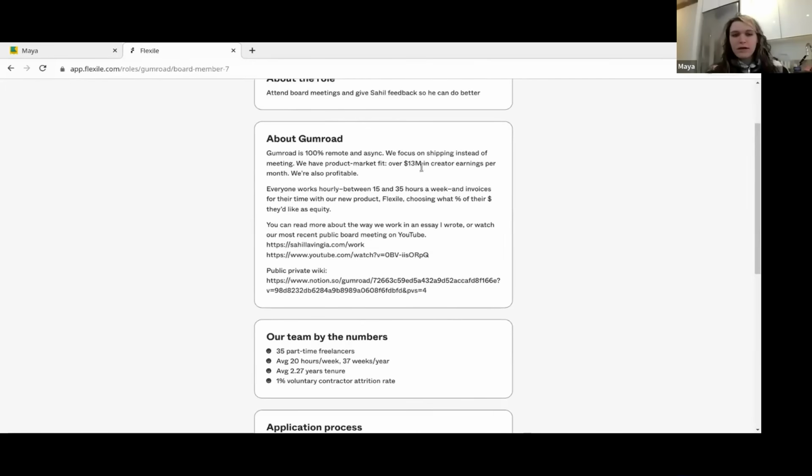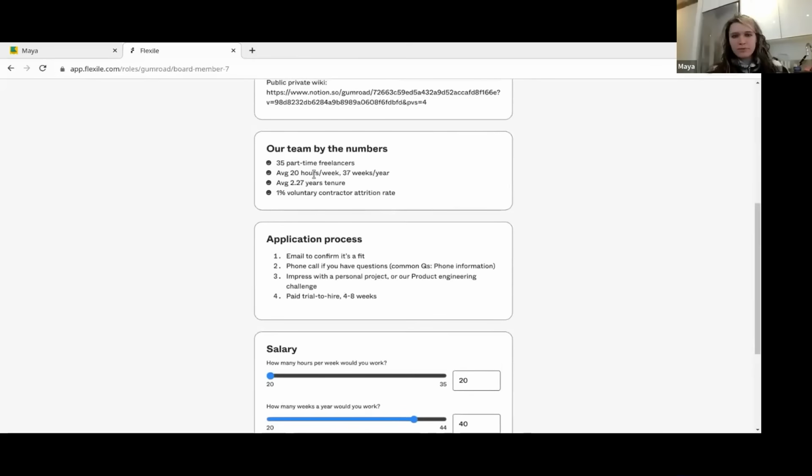Lots of cool info here. Team by the numbers, 35 part-time freelancers. Probably needs to be updated, but average 20 hours a week, average tenure, and only 1% voluntary contractor attrition rate.